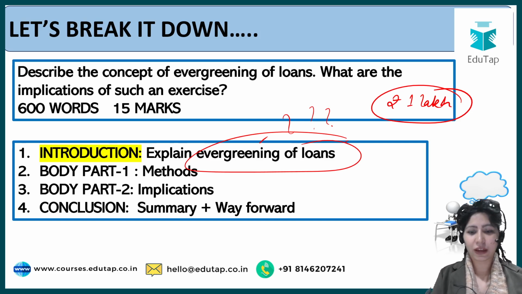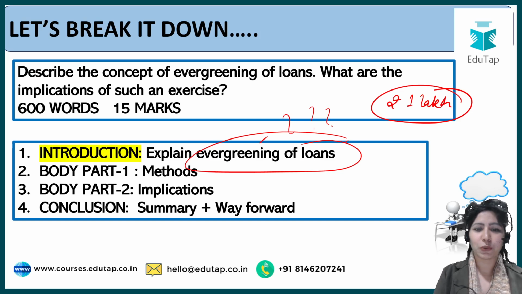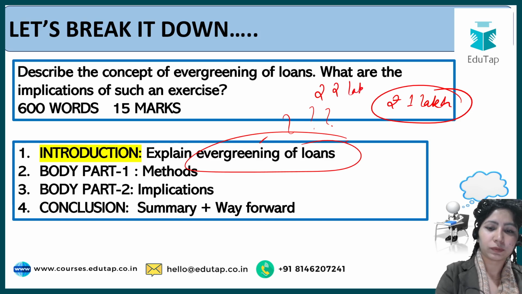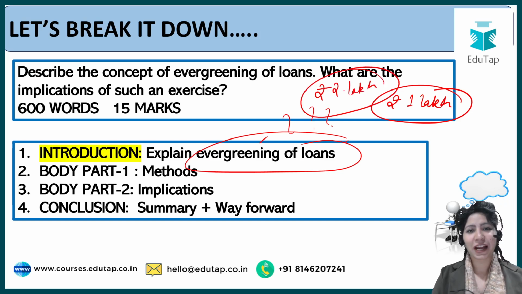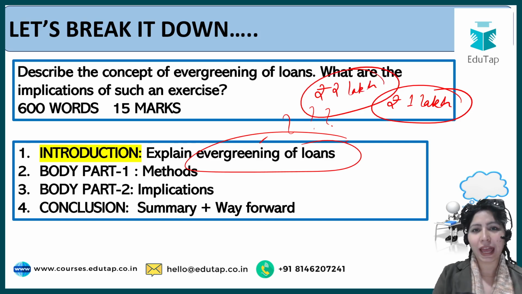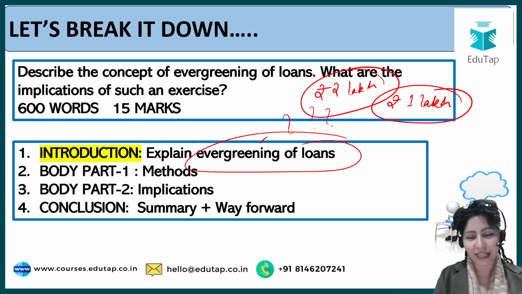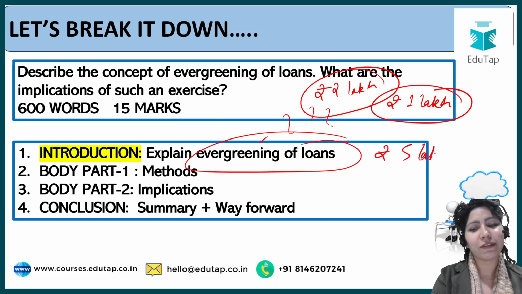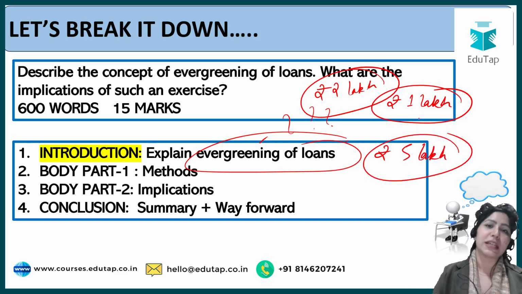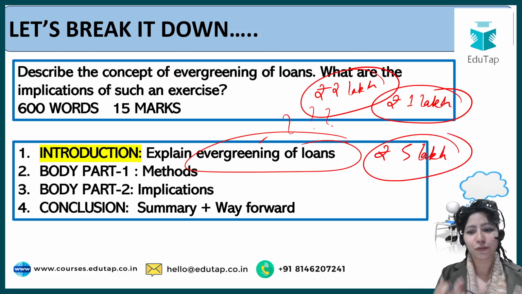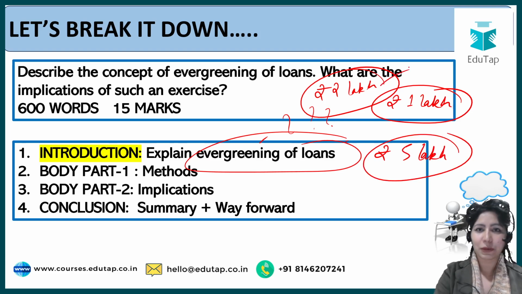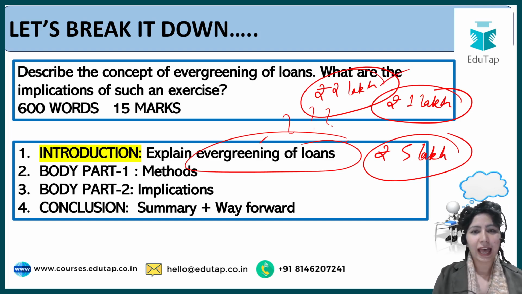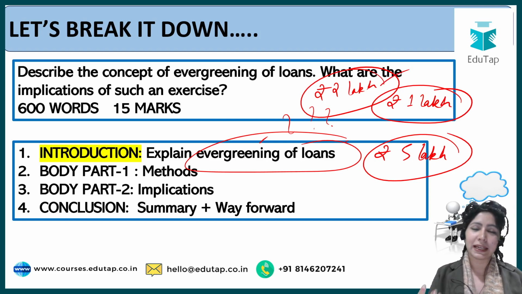Then since we are like family friends, you are known to me, what you would do is, let me give you a loan of, let's say, 2 lakh rupees now. So you will give me a loan of 2 lakh rupees so that I can pay the 1 lakh rupee loan back, and also I have 1 lakh rupees extra for myself. Now again, I'm not able to pay those 2 lakh rupees back. So next time you give me a loan of, let's say, 5 lakh rupees, because you work in the bank, you are associated with my family. So when you give me a loan of 5 lakh rupees, I return the 2 lakh rupees that was previously taken, and I have the rest of the 3 lakh rupees at my disposal. I keep it for myself.